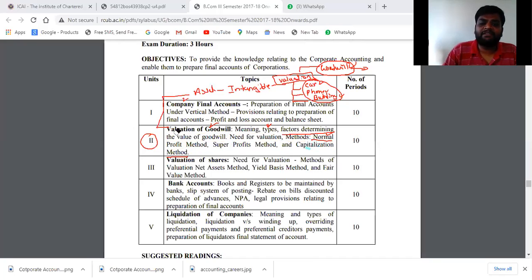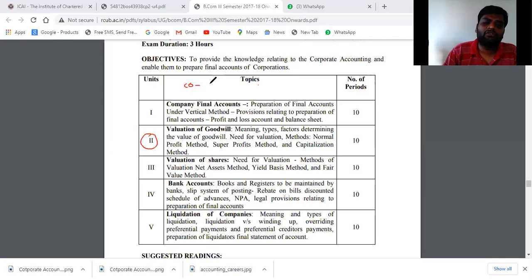In the same sense, whatever goodwill we have, that is an asset. From the reputation, we are going to earn something, that is goodwill. Then if you are starting a company, you are going to issue shares. You have learned in secretarial practice that there is share capital. Yes or no? Do you know what share capital is? You learned what exactly a share is and the types of shares: preferential shares, equity shares. Among preferential shares there are convertible, non convertible, redeemable, irredeemable, participating, non participating. All the types of shares we have.